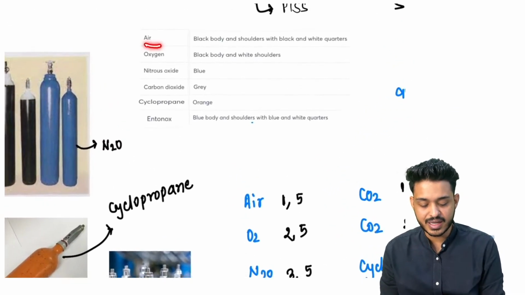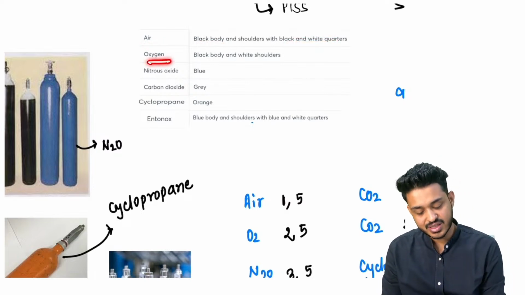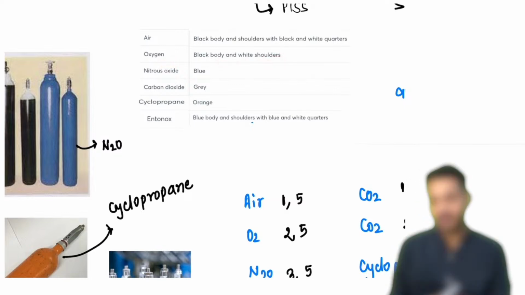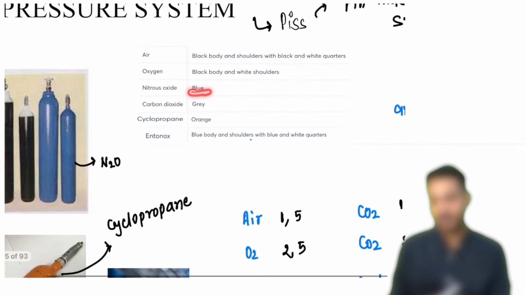You can remember air is going to be black body, white shoulders, white quarters. Oxygen is going to be black body and white shoulders. Air is going to be black body and shoulders will be black and white. Nitrous oxide is going to be blue. Carbon dioxide कोई काम का नहीं है. Gray color will be there. Cyclo संतरी, you can remember, that is going to be orange.